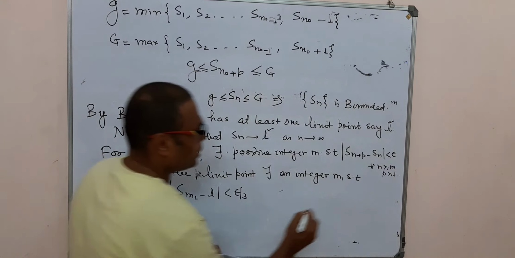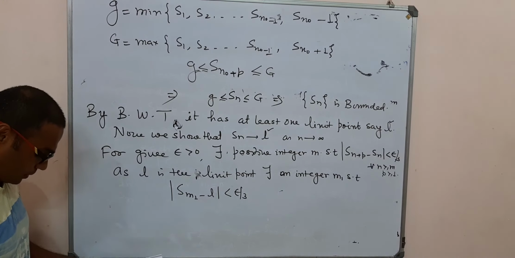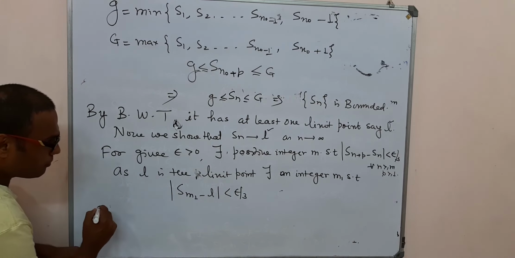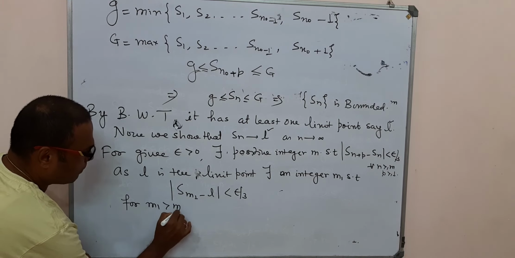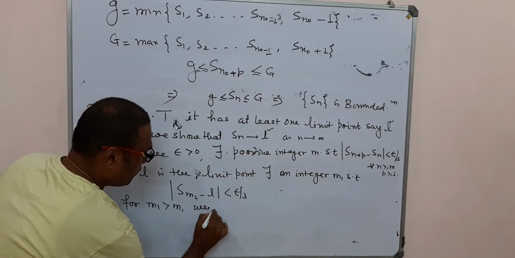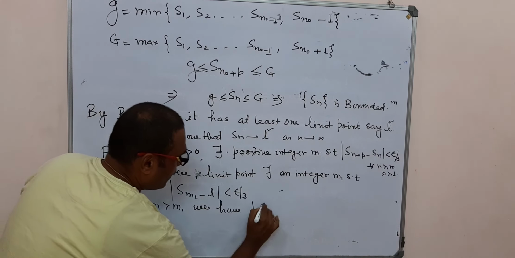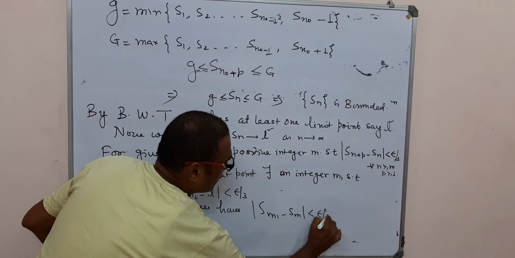We choose epsilon by 3 because we are using the epsilon by 3 concept here. And also for m1 greater than m, we have S(m1) minus S(m) is less than epsilon by 3.